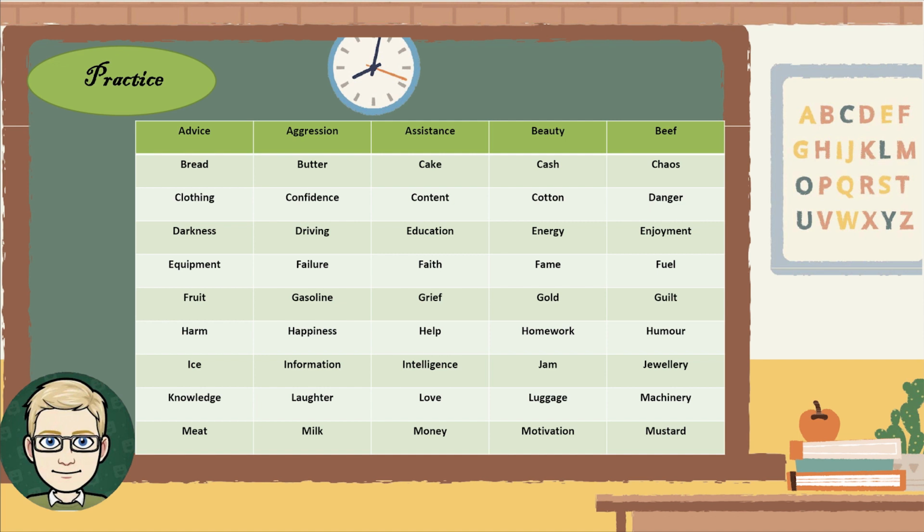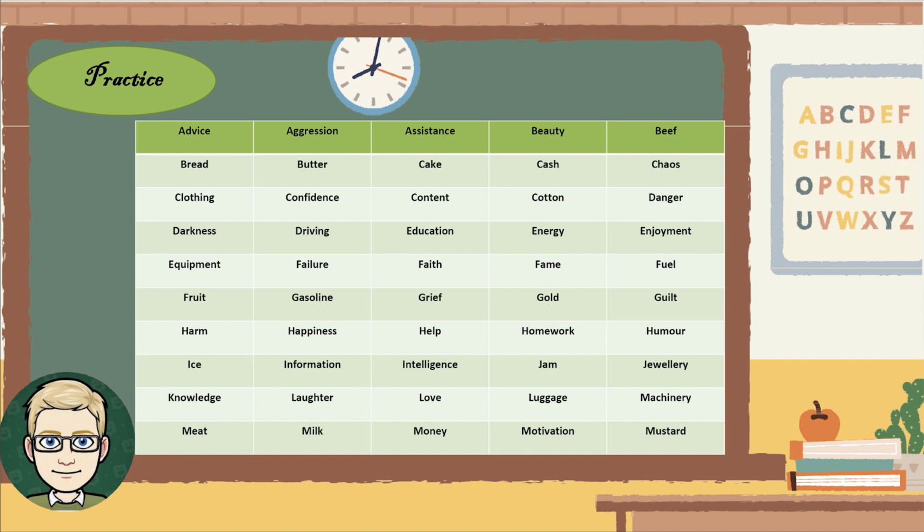Cash. Chaos. Clothing. Confidence. Content. Cotton. Danger. Darkness. Driving. Education. Energy. Enjoyment. Equipment.